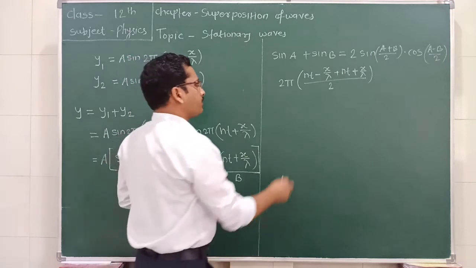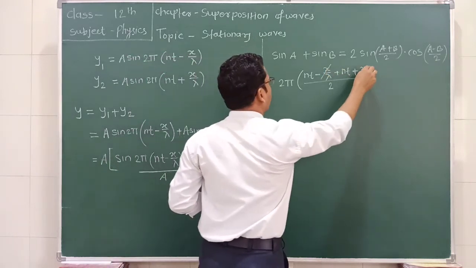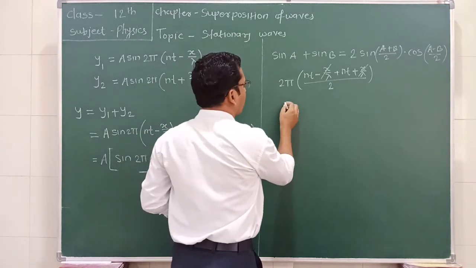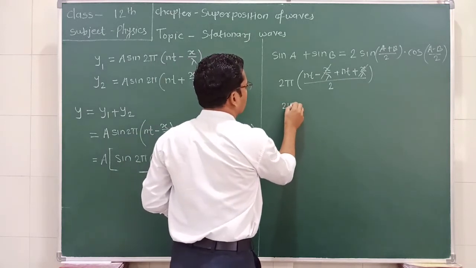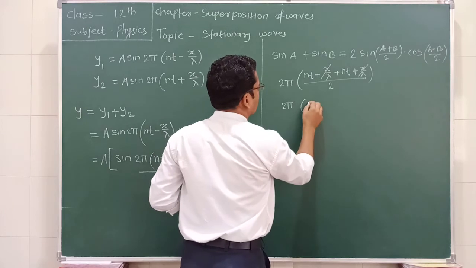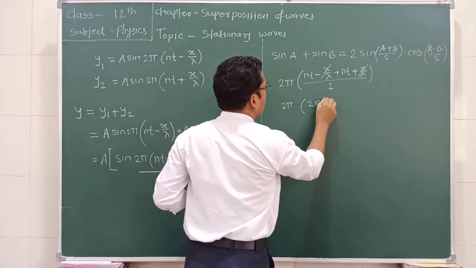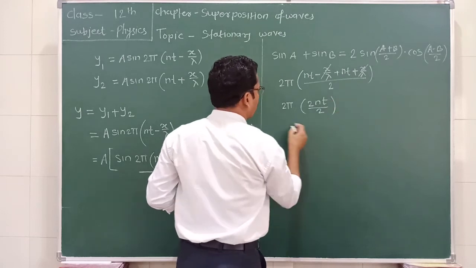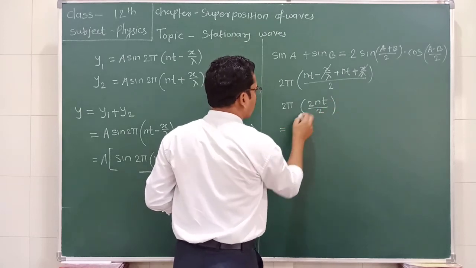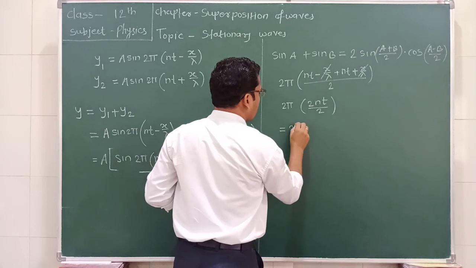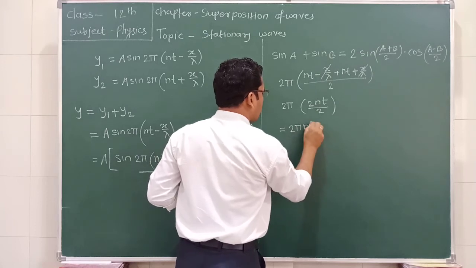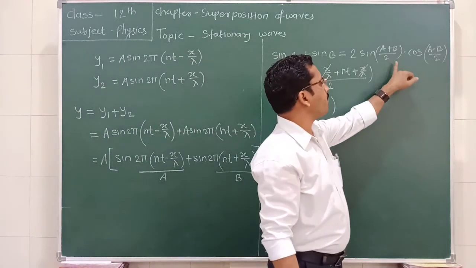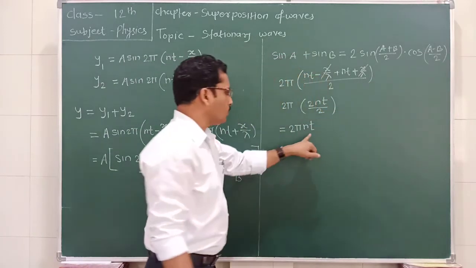Here the plus x/λ and minus x/λ both cancel, and we can write 2π, twice nt divided by 2, and the 2s cancel, so we get 2π nt. So what is the value of (a + b)/2? It is equal to 2π nt.